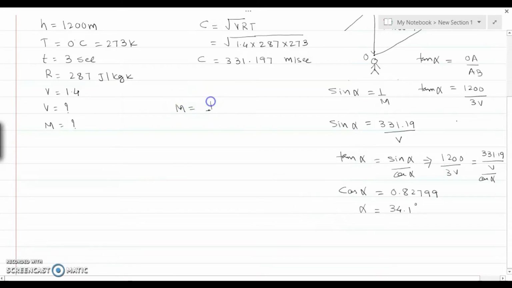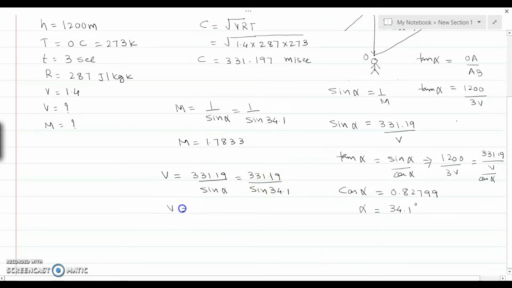Mach number equals 1 upon sine of alpha. So we have 1 upon sine of 34.1, and we get the Mach number, that is 1.7833. Now from the Mach number, we can calculate the velocity of the aircraft. The velocity of the aircraft equals 331.19 divided by sine of 34.1.